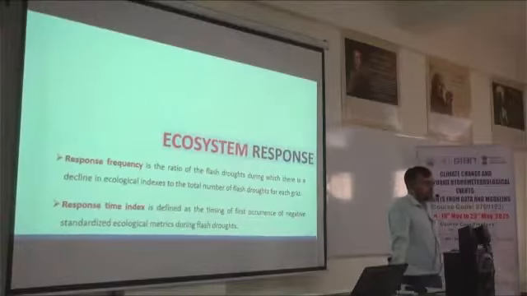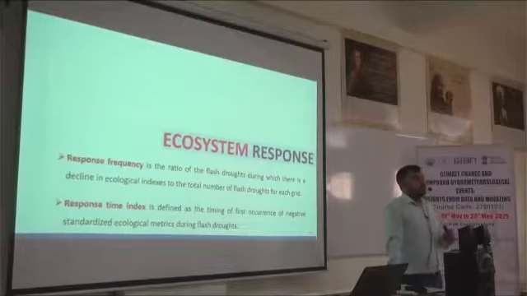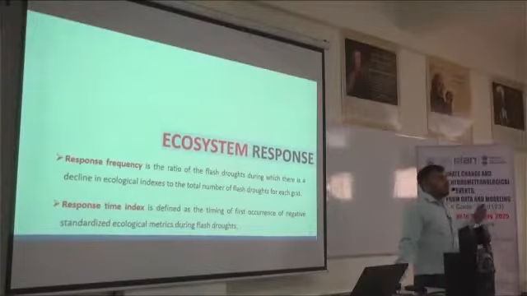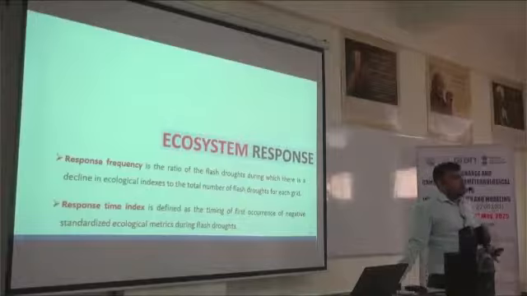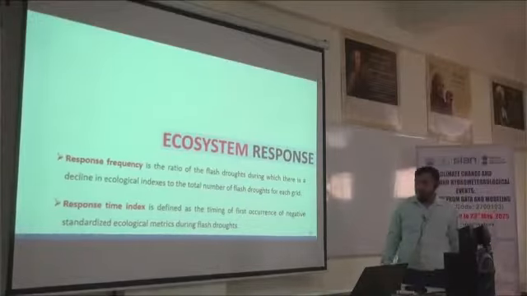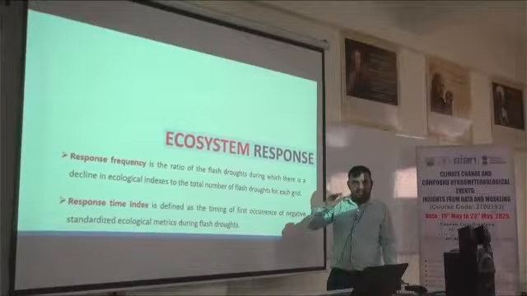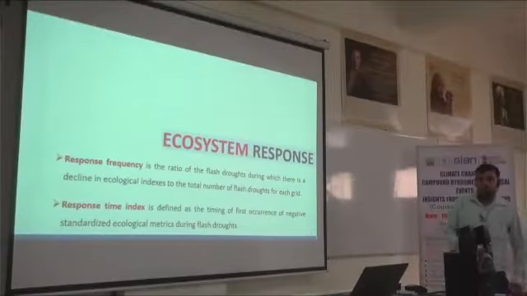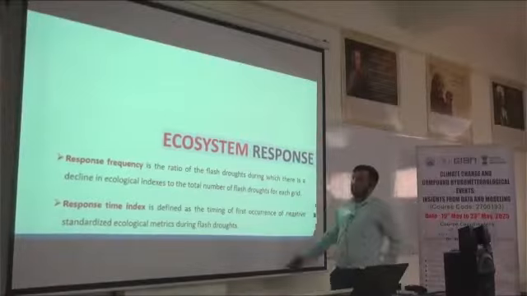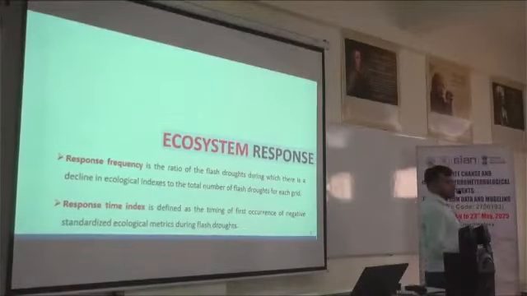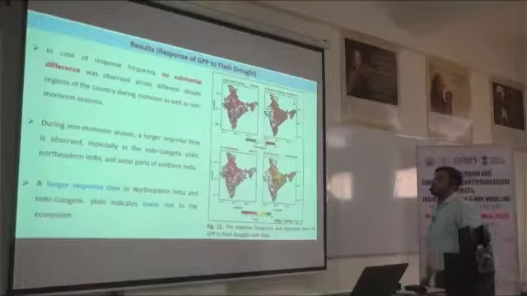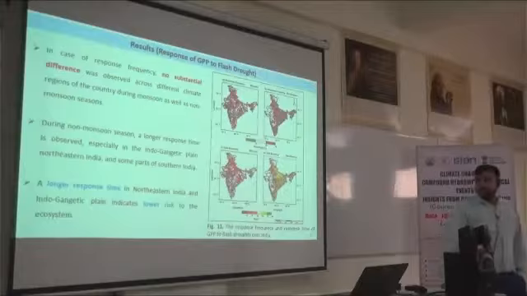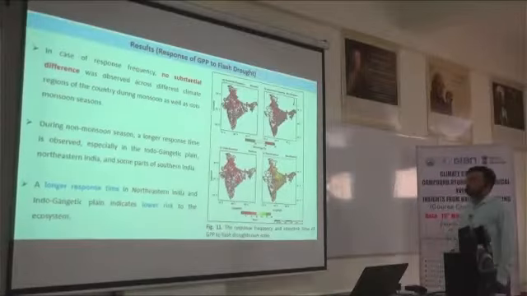For example, if we have 4 flash droughts, is our ecosystem responding to all 4, or to 3 or 2 or 1 event, or is it not responding to any of them? Second, is it responding quickly, or after taking some time to respond? So these are the 2 variables or indicators we will calculate. Here we have shown the response of gross primary productivity to the flash drought events, the response frequency and response time.